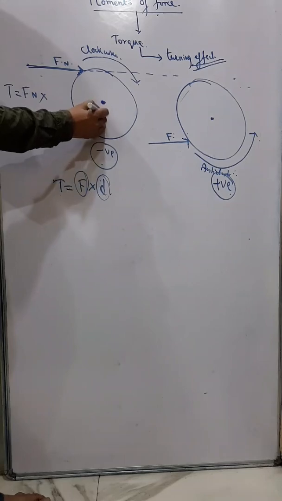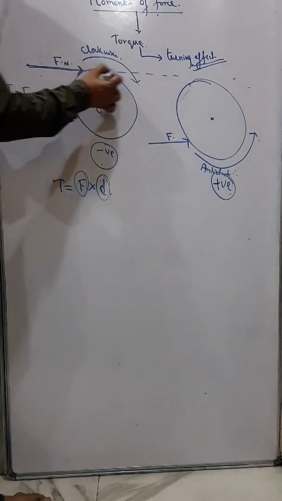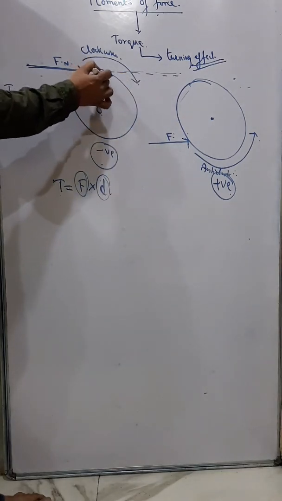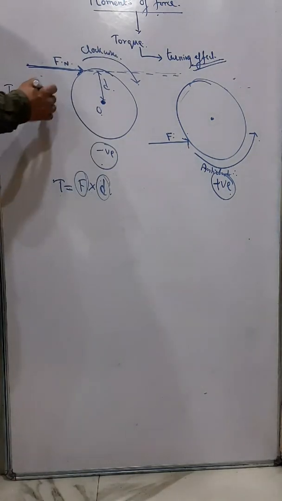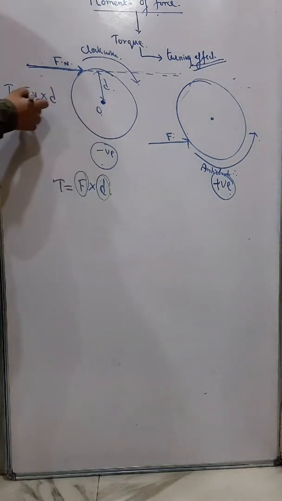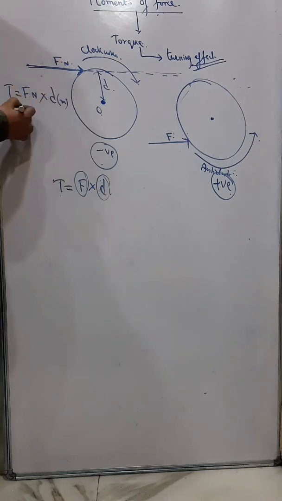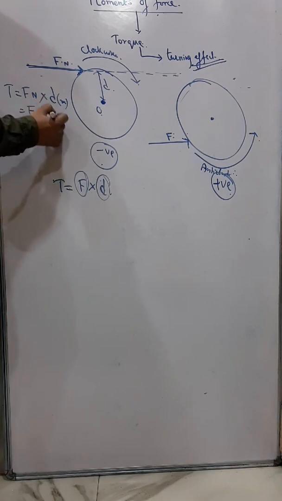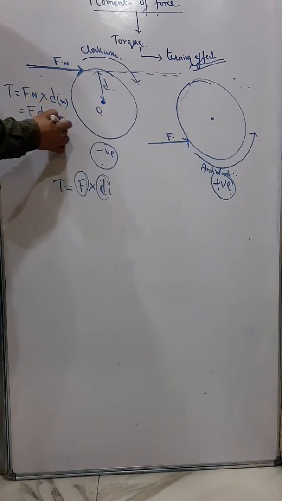And this O is the axis of rotation. So the perpendicular distance between this line of action of force and the axis of rotation, this distance, is the distance we take. You know the SI unit of force is Newton and the unit of distance is meter, and therefore the SI unit of torque is Newton meter.